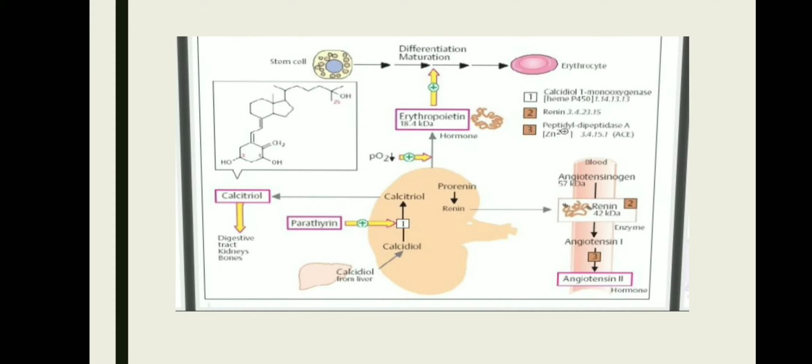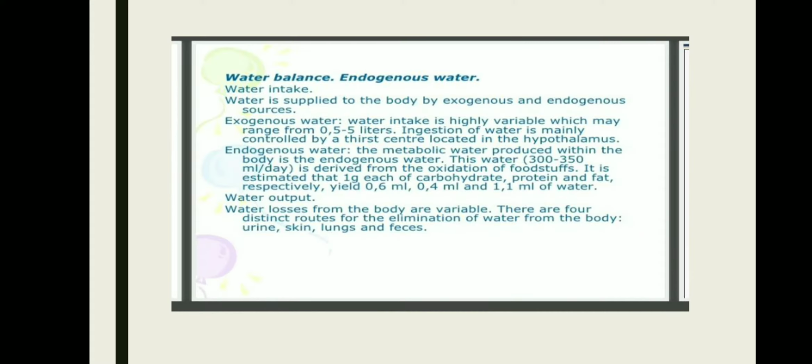Now, this slide shows the importance of some of the hormones and their functions. Now, coming to the water balance, water intake. Water is supplied into the body by exogenous and endogenous sources. Exogenous water intake is highly variable, which may range from 0.5 to 5 liters. Ingestion of water is mainly controlled by a thirst center located in the hypothalamus.